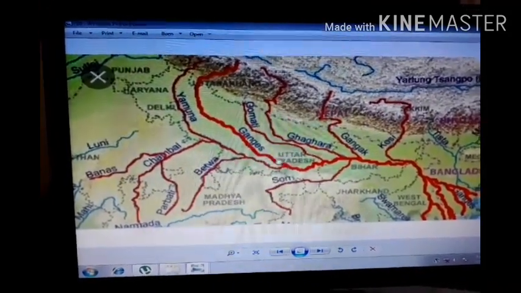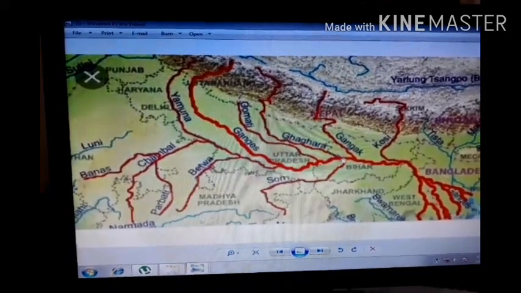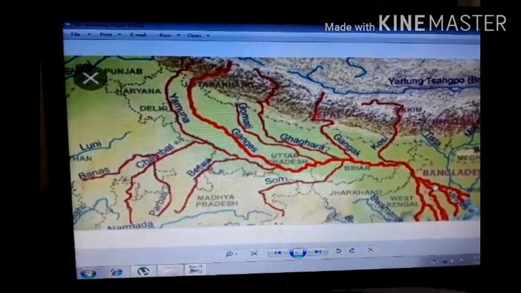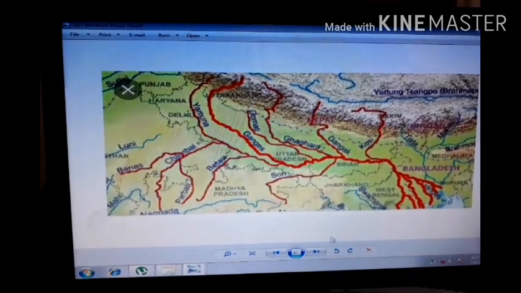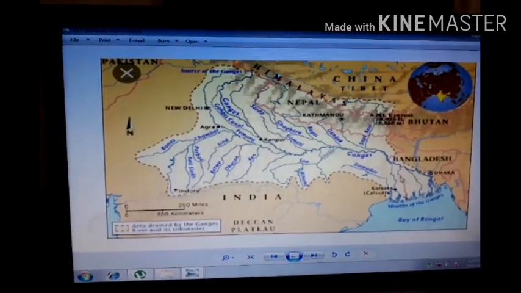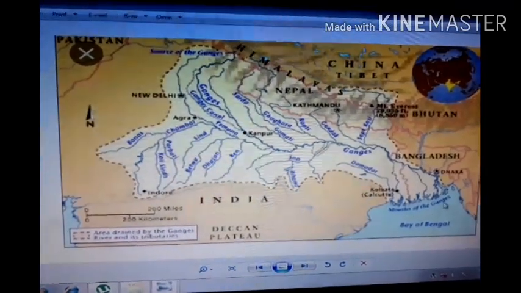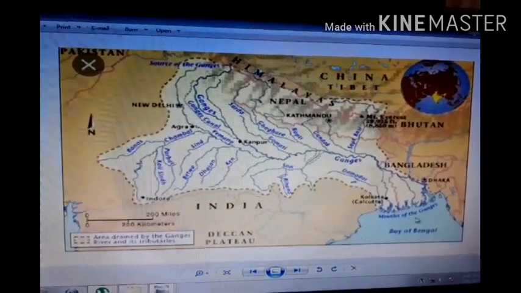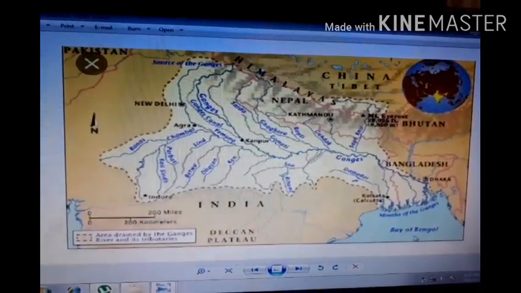It all combines with the Ganga river here and in Patna, and then it moves towards West Bengal. In this river, look here on this map, the mouth of the Ganges. Here it goes down. Yes, the Damodar river also combines, and this here is Dhaka, and it goes down to the mouth of the Ganges. Here it goes into the Bay of Bengal.